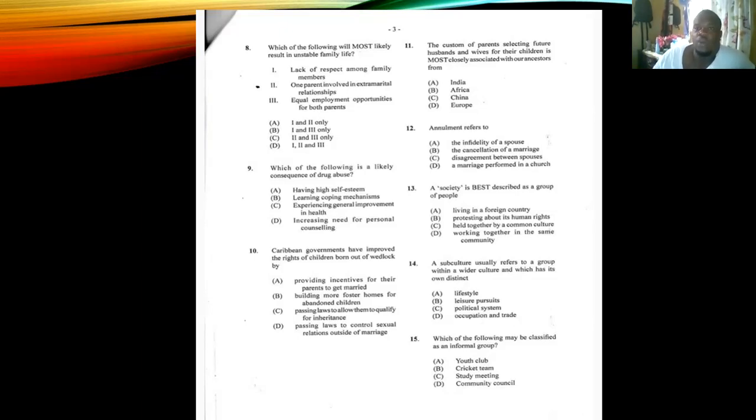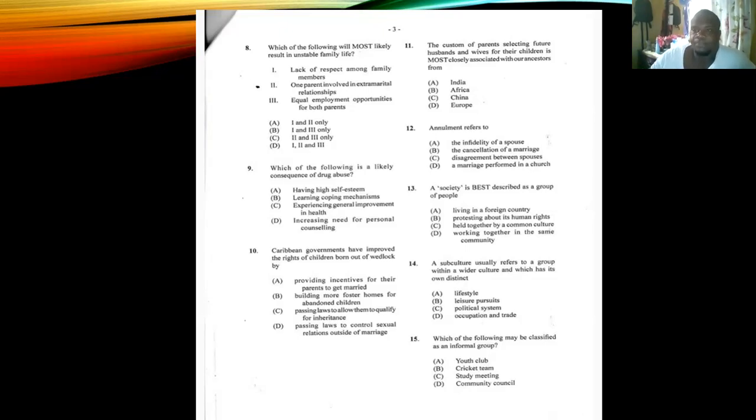Number 11 now. The custom of parents selecting future husbands and wives for their children is most closely associated with our ancestors from A, India, B, Africa, C, China, D, Europe. Answer for number 11 is A, India. Number 12, annulment refers to A, the infidelity of a spouse, B, the cancellation of a marriage, C, disagreement between spouses, or D, a marriage performed in a church. Answer for number 12 is B, annulment is the cancellation of a marriage.